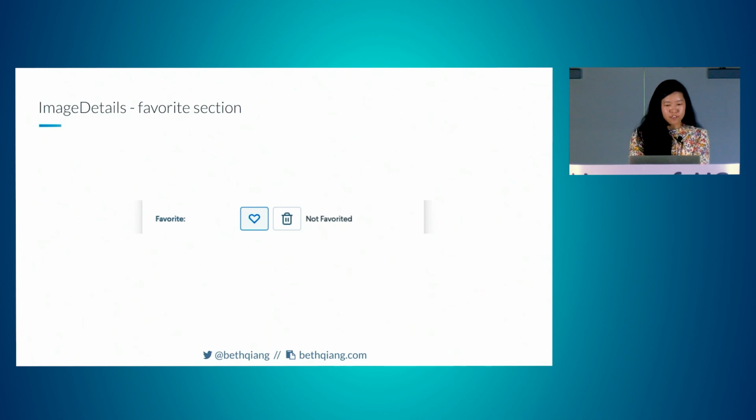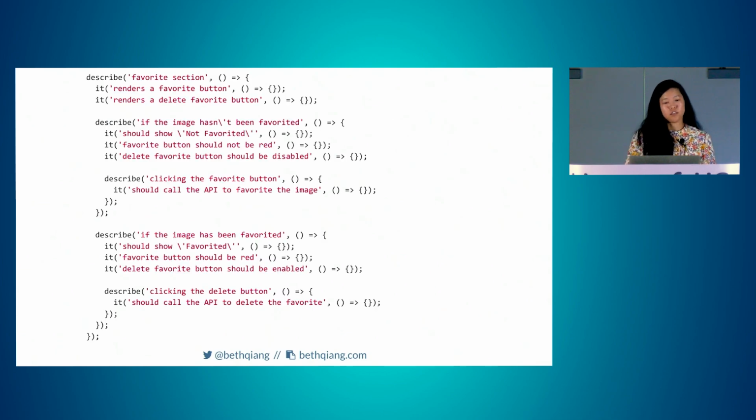Favorite section. So now we get into some buttons and some interaction here. It renders a favorite button, renders a delete favorite button. If the image hasn't been favorited, it should show not favorited. Favorite button should not be red, and the delete favorite button should be disabled. And so you can see here that it's very easy to follow what the expected behavior is for someone who may not be familiar with your app, and there's a jumble of code in there. It lays out all of the user requirements.